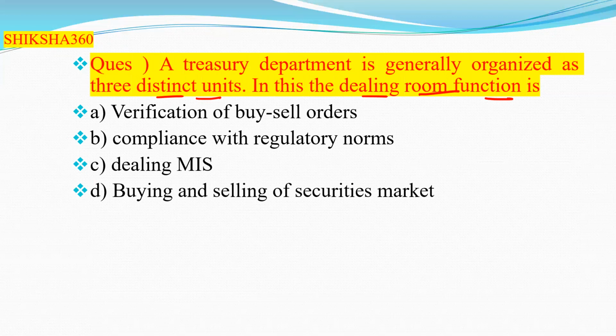So what is the answer? What is the function of the dealing room? Verification of buy and sell orders, compliance with the regulatory norms, dealing MIS, that is management information system, or the fourth one, buying and selling of securities market. So the correct answer is option number D. We have already discussed that it is buying and selling of securities market.